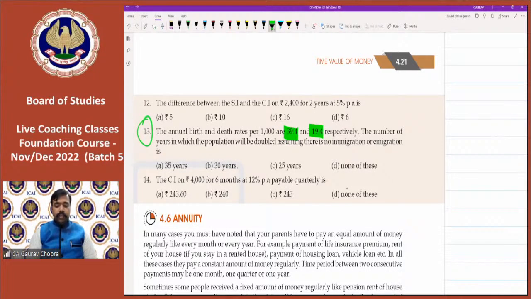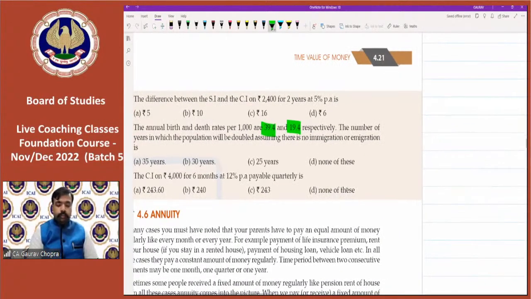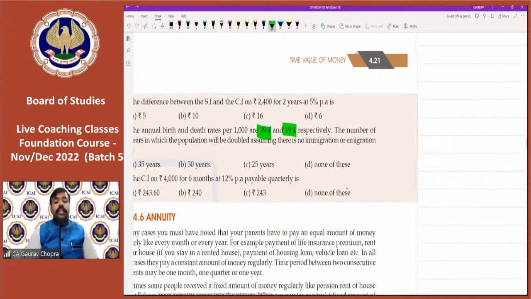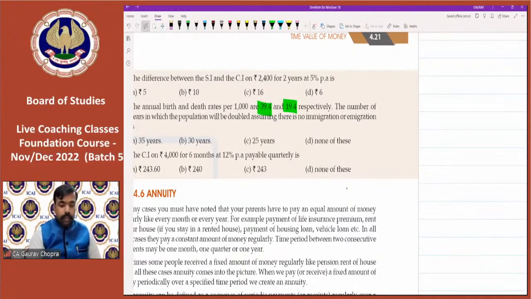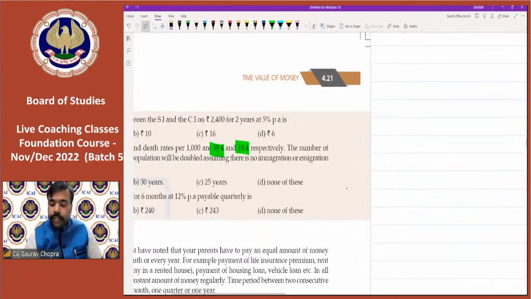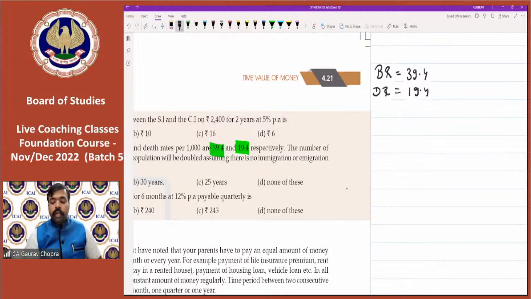So assuming that there is no immigration or emigration, that means nobody else is coming into the country and going out of the country. So the population is getting doubled. So let us do this. The question says annual birth rate is 39.4 per thousand. So we can write here birth rate. Birth rate means number of births per thousand. So 39.4 are coming. Death rate 19.4. 19.4 are going. Then how many are left?